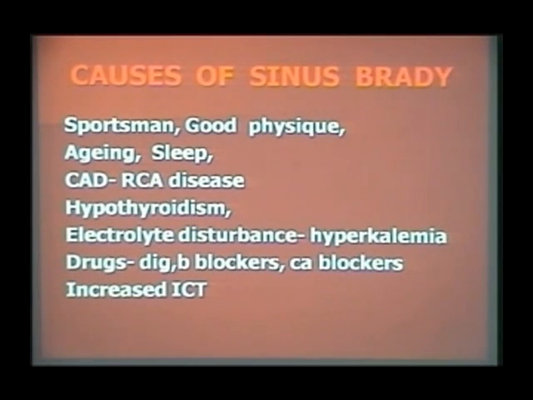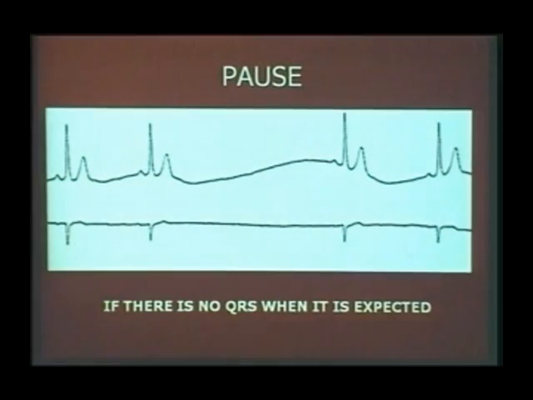The diagnosis of sinus bradycardia: all the criteria for sinus rhythm are fulfilled except the rate is less than 60 per minute. All the other criteria are there. Then you must understand a pause. A pause is a situation where the QRS is not found. The heart forgets to produce a depolarization. That is your pause. So a pause is a period in which there is no QRS.